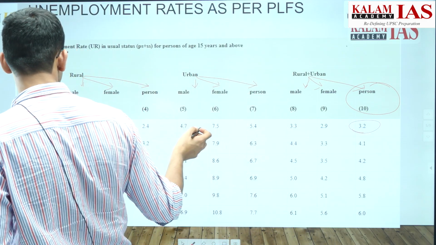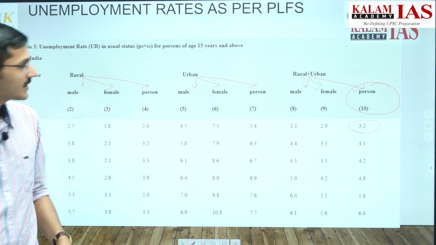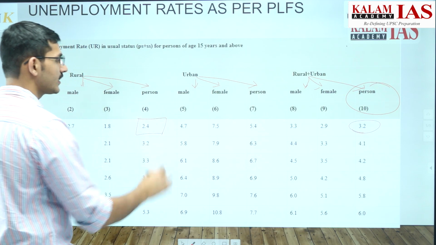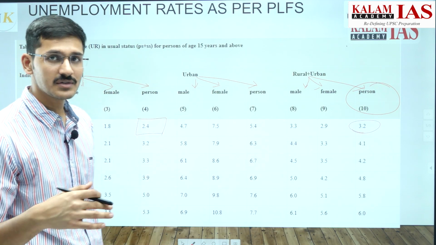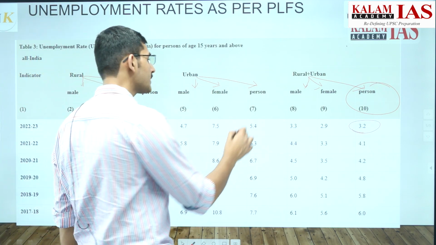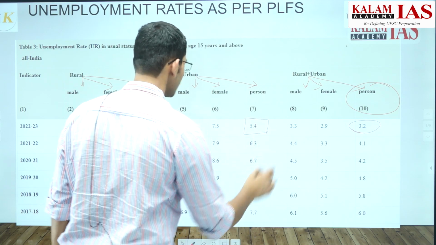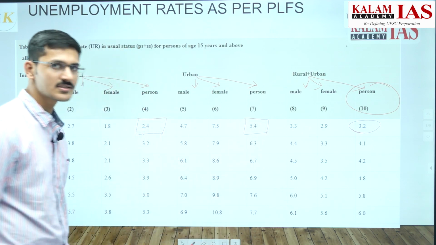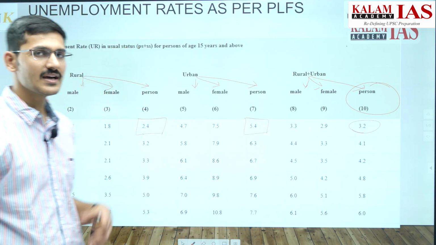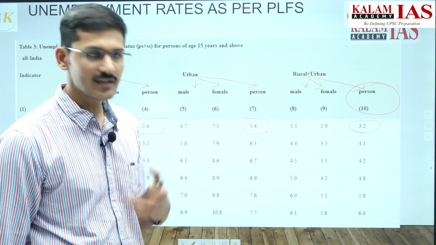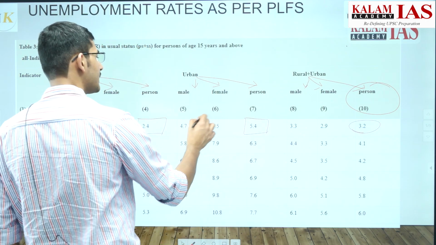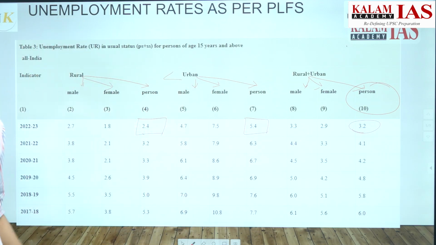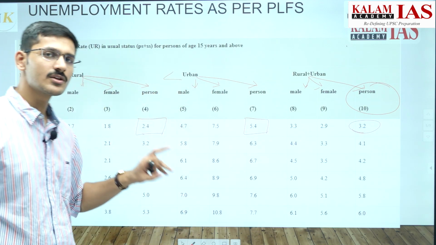The first thing we should know is about the rural and urban unemployment rates. A lot of people would think that urban areas generate more employment, but the unemployment rate in rural areas is lower than in urban areas. That means the berojgari, the unemployment, in urban areas is higher than in rural areas.